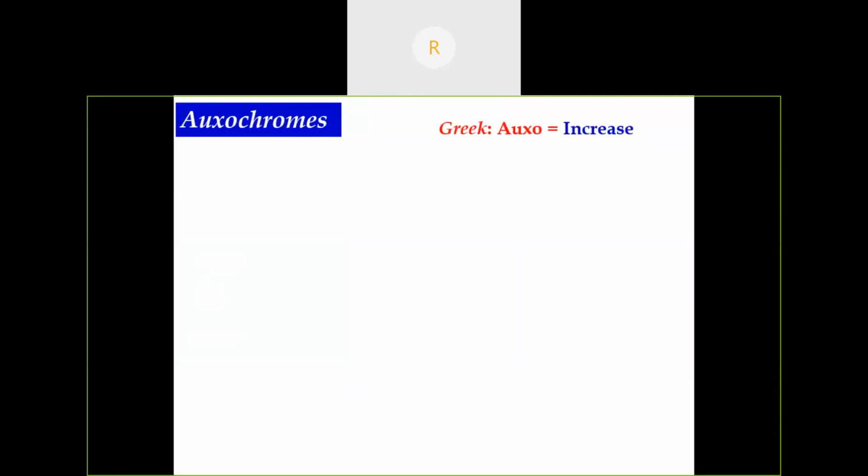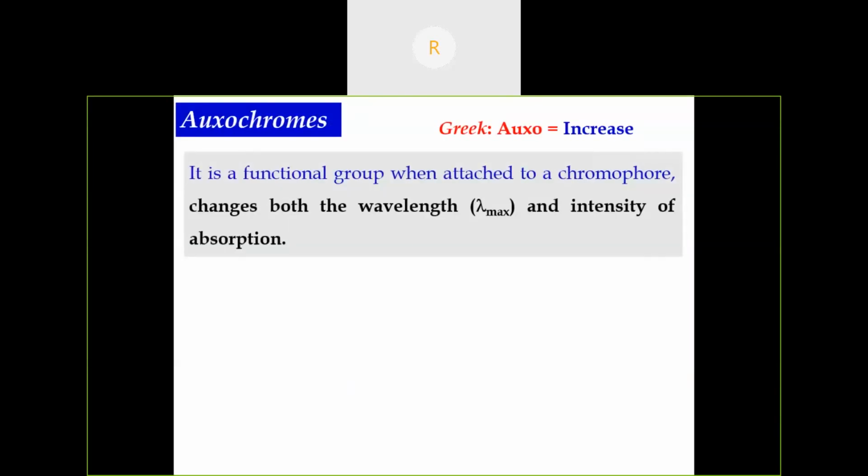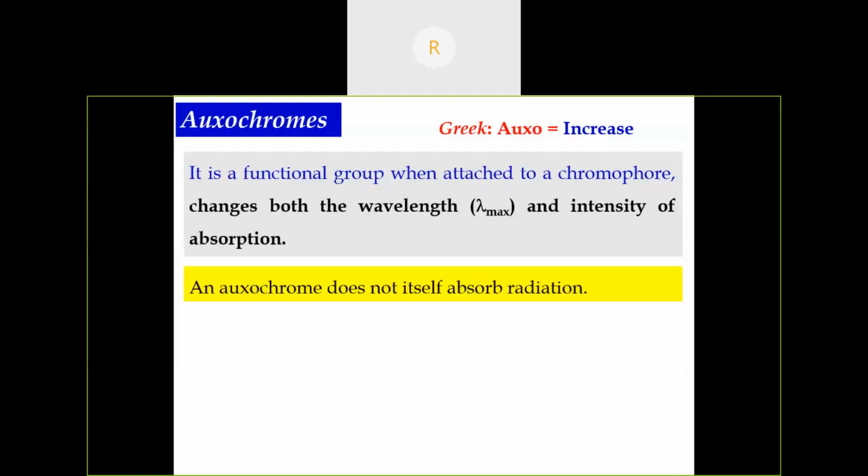So auxo means increase. It is a functional group which, when attached to the chromophore, changes both the wavelength and the intensity of absorption. One thing is very important here: an auxochrome does not itself absorb any radiation. Only in the presence of a chromophore does it alter, whether decrease or increase, the absorption maxima and intensity of absorption.